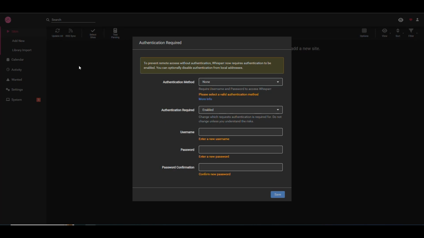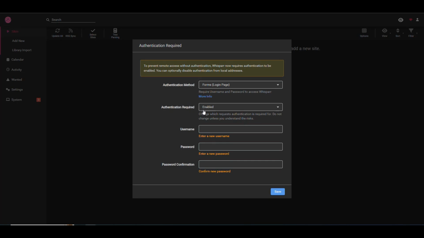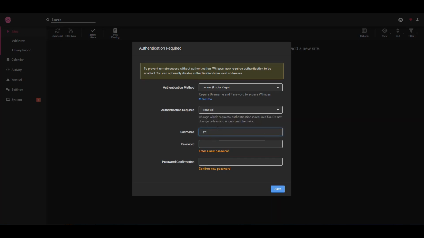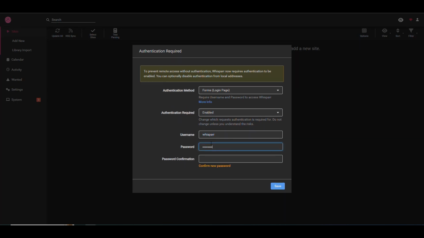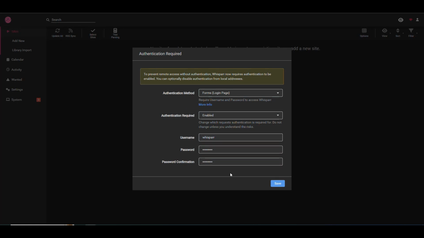And it is going to look very familiar to you because it is exactly like the version that we see on the other Rs like Lidarr, Sonarr, and Radarr. Now here we specify things, so I'm going to say use the login page, and then we need authentication, and I'm going to say that this is going to be Whisparr, and I'm going to put Whisparr again as the password. It's for the sake of the video, you choose something else, and then I'm going to say save.